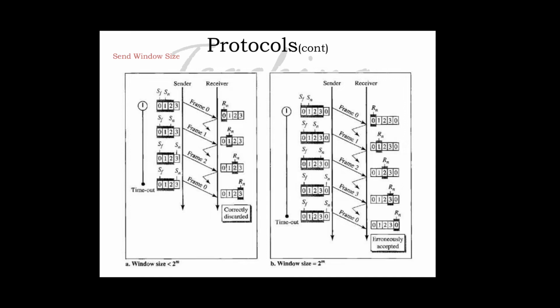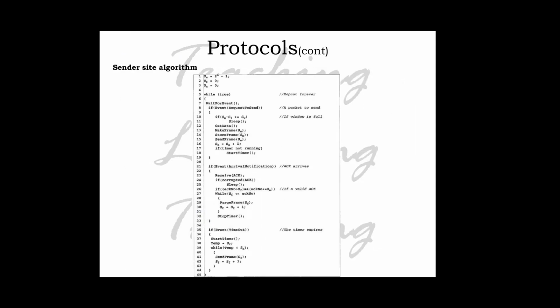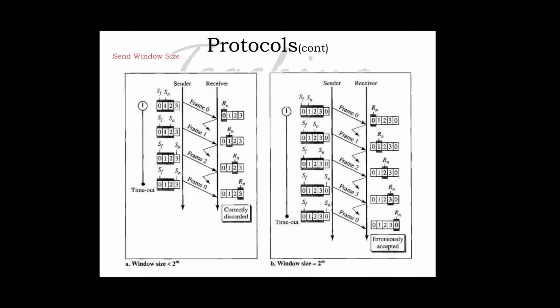Frame 2 is sent and discarded in the same way, and frame 0 is sent again and correctly discarded. So everything here is correctly discarded since the receiver is expecting frame 3.